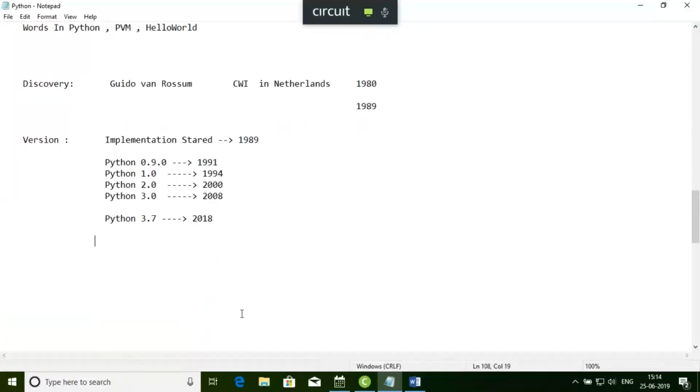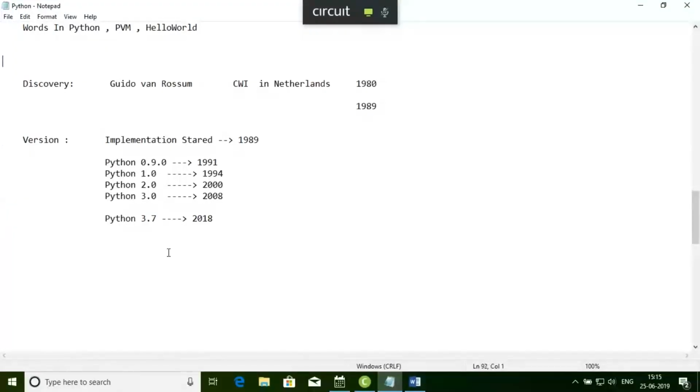So we are talking about the version side. I'm talking about this version side. These are the versions that are available in the market. So you will use Python 3.x, not 2.x. You'll use Python 3.x and try to understand all the features of Python 3.x. Okay, fine. That is the version side.